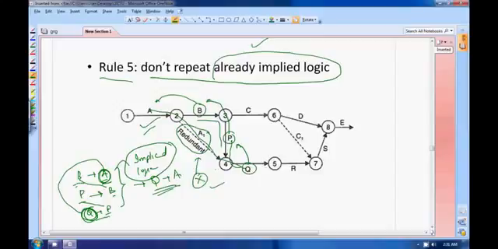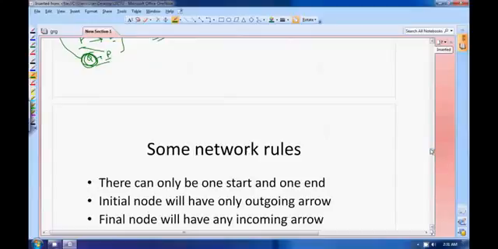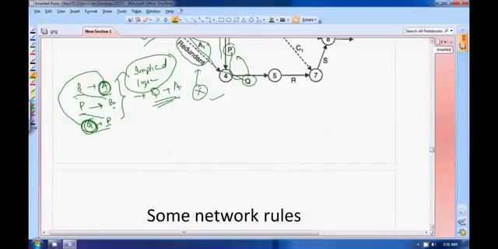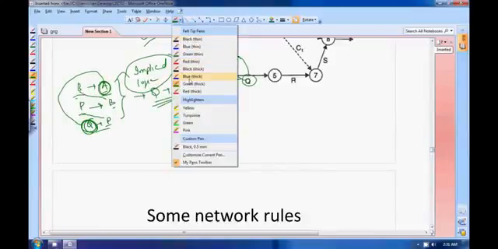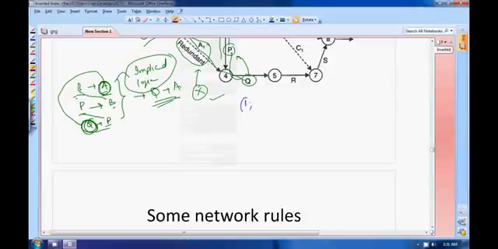Okay, is it okay? So these are the 5 golden rules. Let me just sum up these rules. They're very, very simple. They occur in pair. You can very easily remember. Okay, I'm telling you this rule. If you have a node and the only activity coming out of it is your dummy activity, you can remove it.